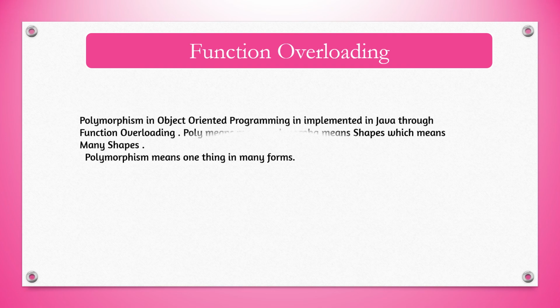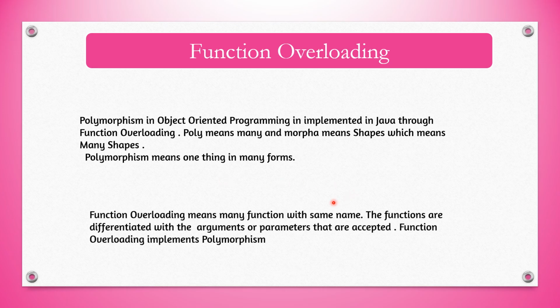Polymorphism in object-oriented programming is implemented in Java through function overloading. Poly means many and morph means shape. That means many shapes. So polymorphism, as you already know, is one thing in many forms. So we can say function overloading means many functions with one name or the same name. So many functions will be there with the same name, and the functions are differentiated with the arguments or parameters accepted.